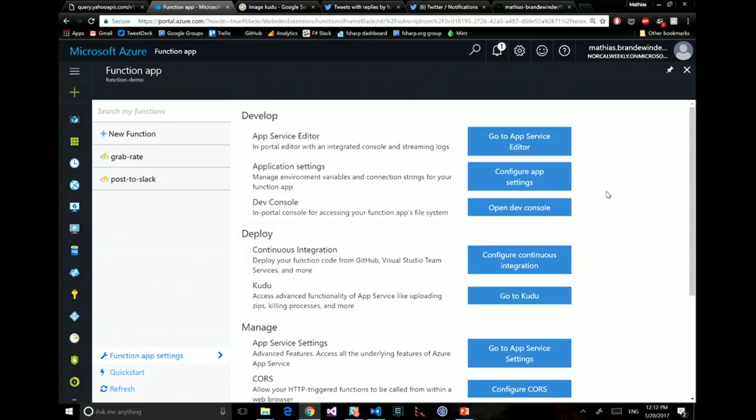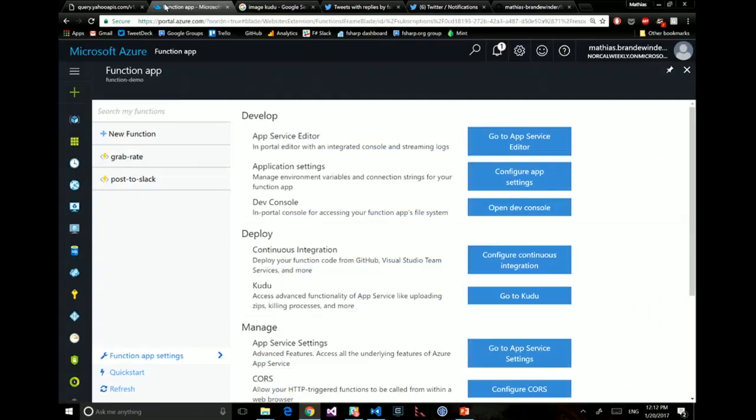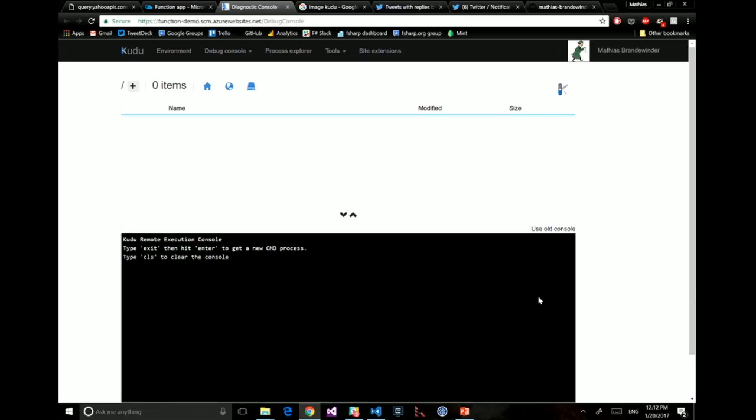So for instance, you could do things like, how about connection strings? How about all these things? You can share them across all your functions. And you have one thing, so just for fun, I did this because you have this thing called a kudu. And so a kudu is apparently this animal, but kudu is also something here. So I'm going to go to kudu. And what kudu gives you is a console, which gives you a direct view on what's happening on the machine where this is running, and you can start to do a couple of fun things.